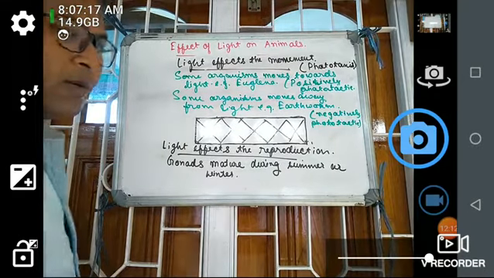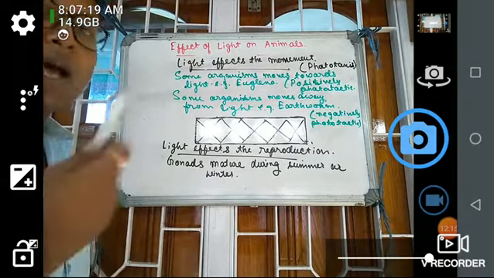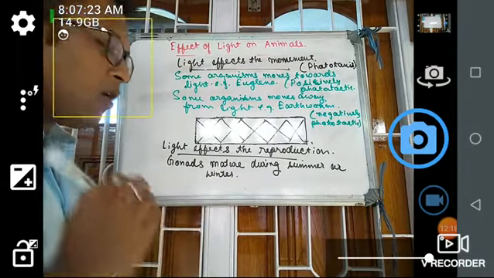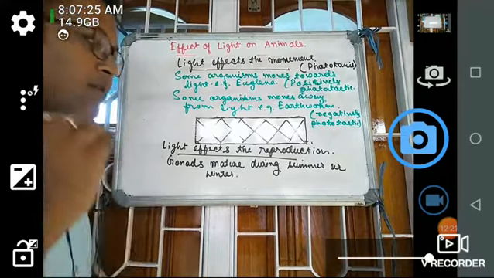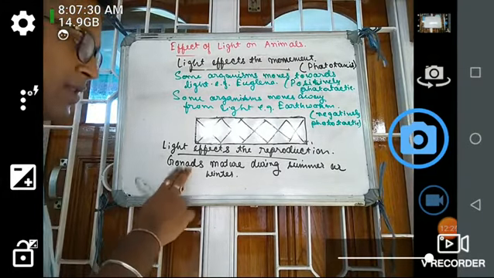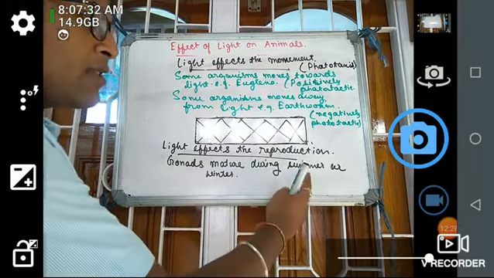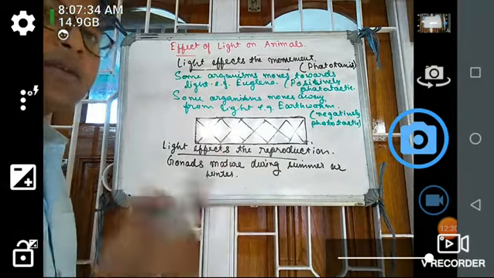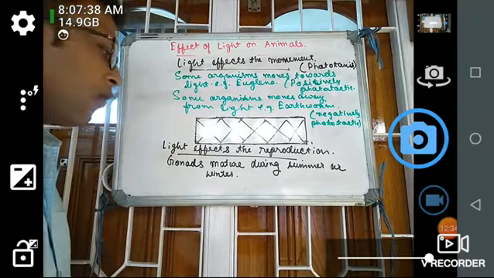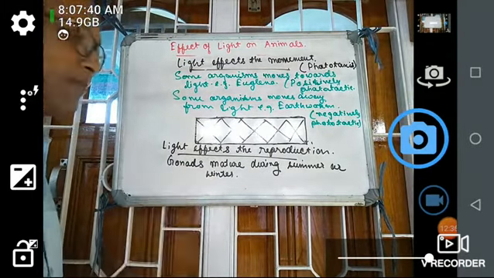In the summer the light intensity is high, in the winter the light intensity is low. Some organisms or some animals, their gonads or reproductive organs, may get matured during the summer when the light intensity is high, or during the winter when the light intensity is low. This can be seen in animals.